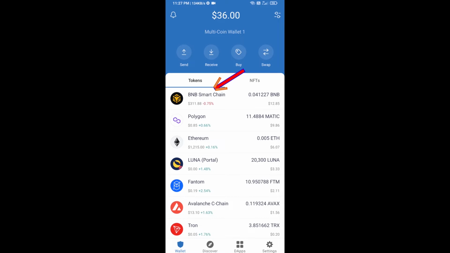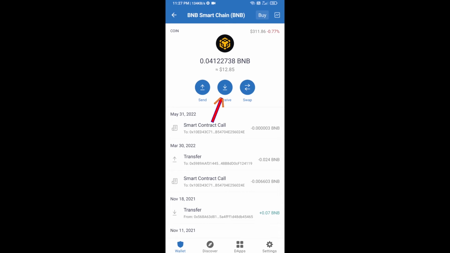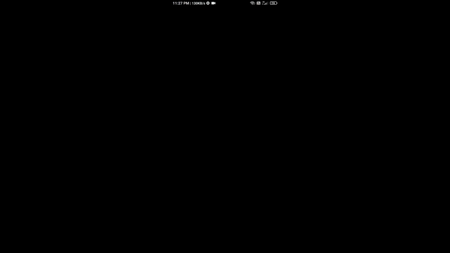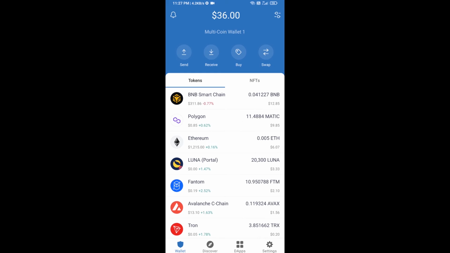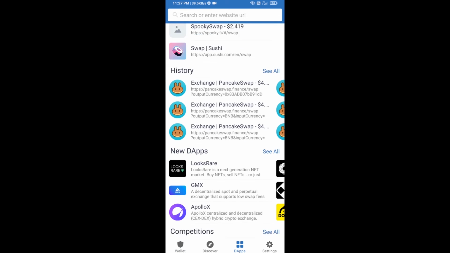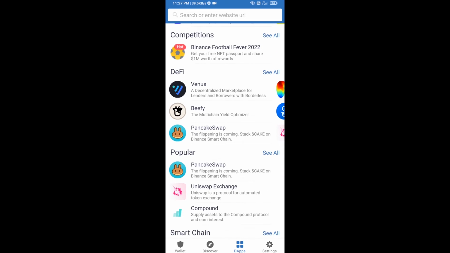Open BNB Smart Chain, click on receive. Here you can receive BNB Smart Chain using contract address or QR code. After receiving BNB Smart Chain, you will click on dApps and go to PancakeSwap exchange. Click on PancakeSwap.